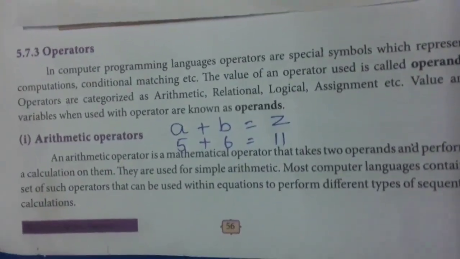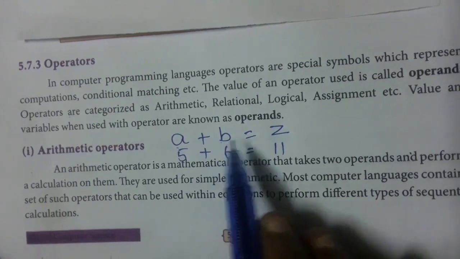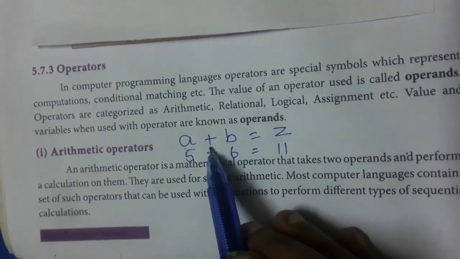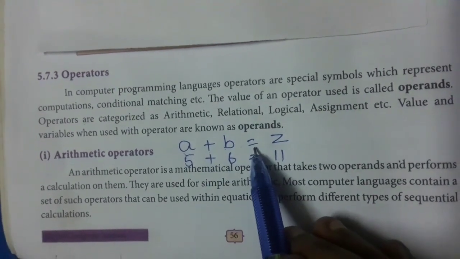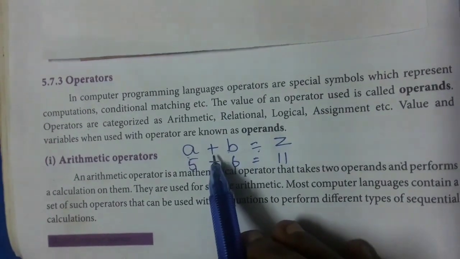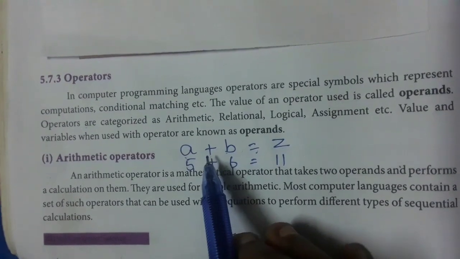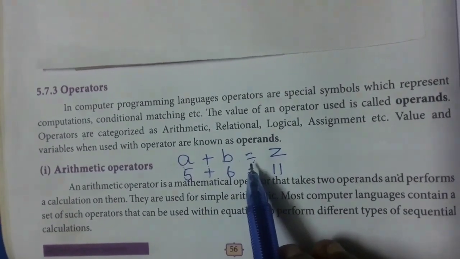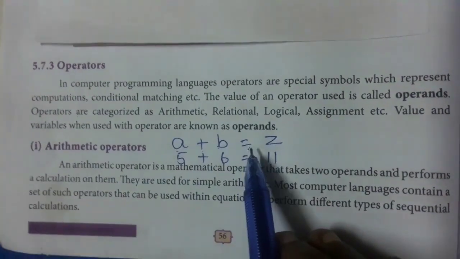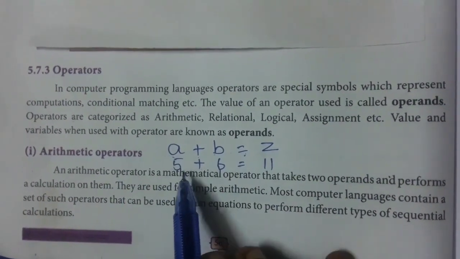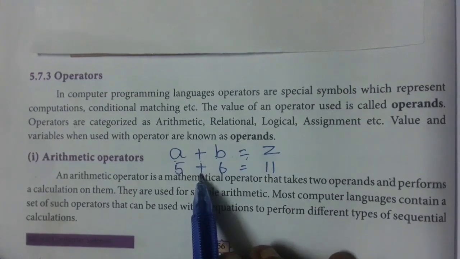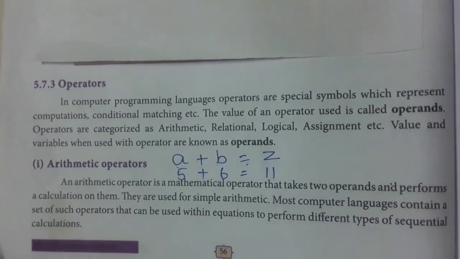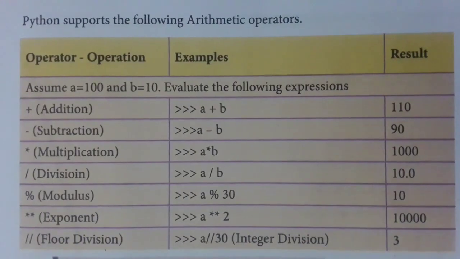Now see this example. A, B, and Z are the variables. Plus is the operator, equal to is the operator. Plus is the arithmetic operator used for addition, and equal to is the assignment operator which is used to assign the value. So the symbol is called as operators, the values are called as operand. Now we will see the types of operator.